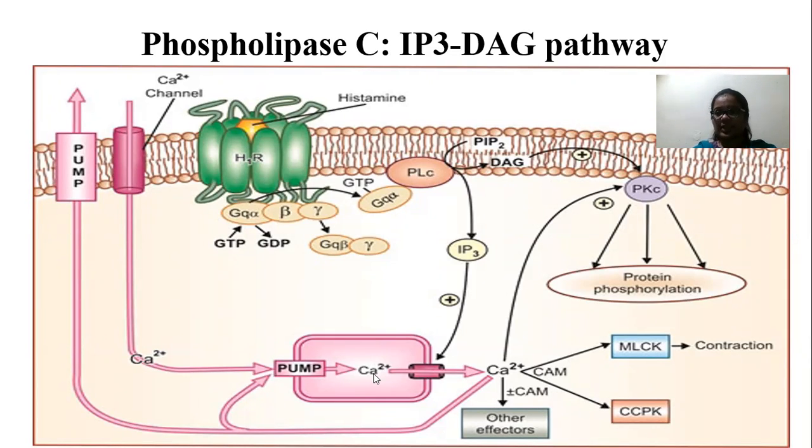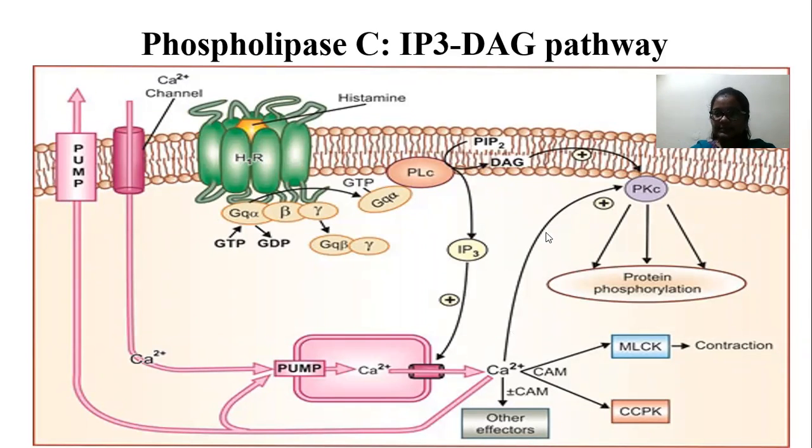So IP3 generates calcium; it stimulates the release of calcium from the endoplasmic reticulum. See this one is the endoplasmic reticulum. Then this calcium enters into the cytosol.